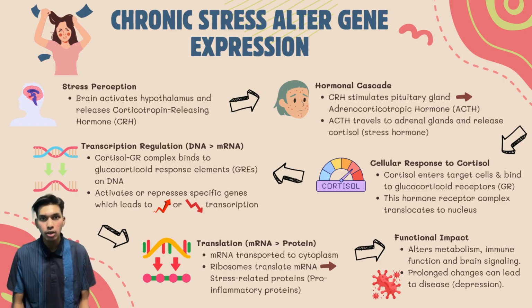For instance, chronic stress may lead to increased production of pro-inflammatory proteins, decreased immune response genes, or altered metabolic enzymes, which can shift the body's internal balance. Over time, these stress-induced changes in protein levels and gene activity can contribute to long-term physiological consequences.